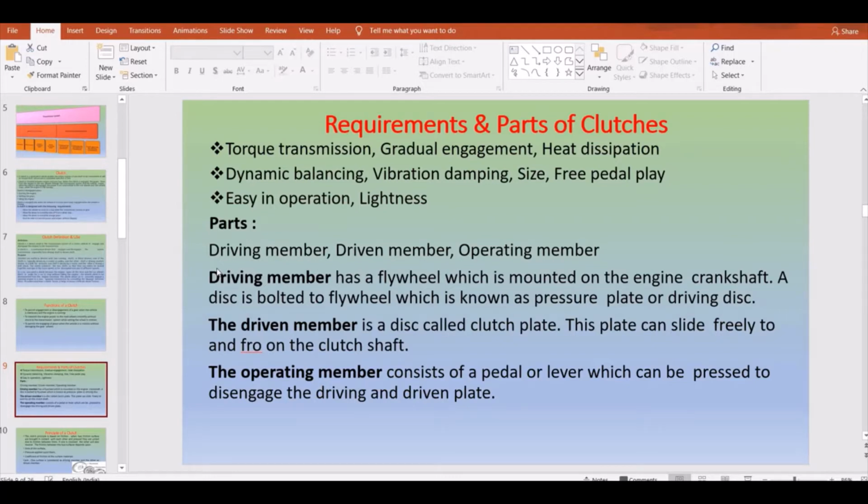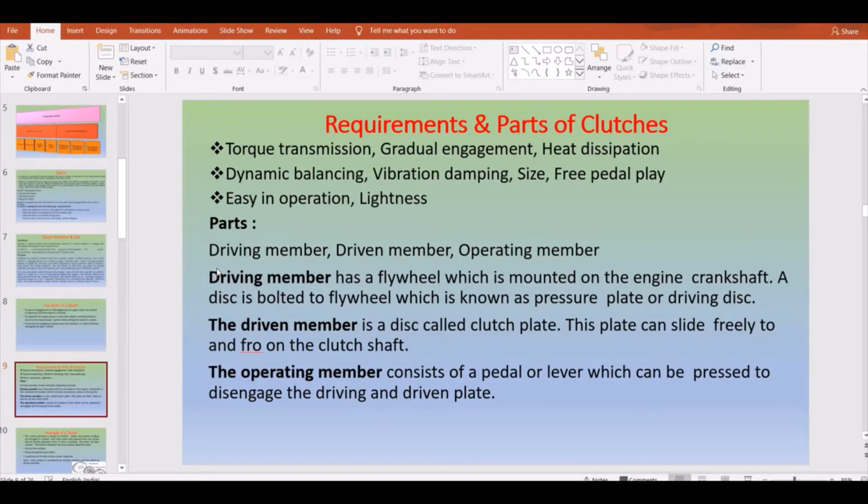You usually have a flywheel which is mounted on the engine crankshaft. A disc is bolted to the flywheel, which is known as a pressure plate or a driving disc. So this is generally seen as the driving member. Usually a flywheel is fixed in between to have smooth transmission of power, which absorbs vibrations, which you have already learned about in detail in flywheels, so let us not deviate from the topic.